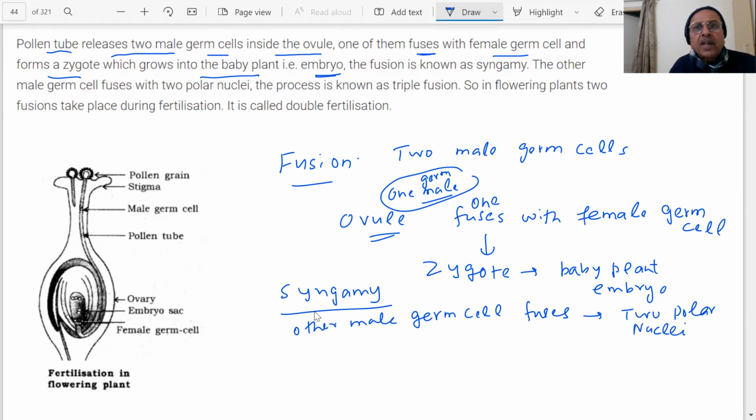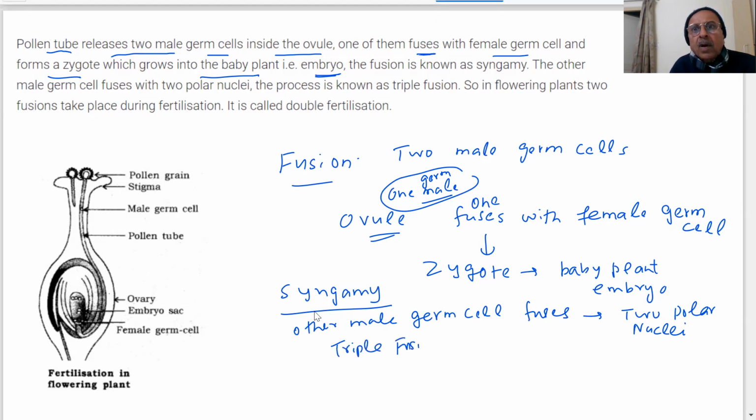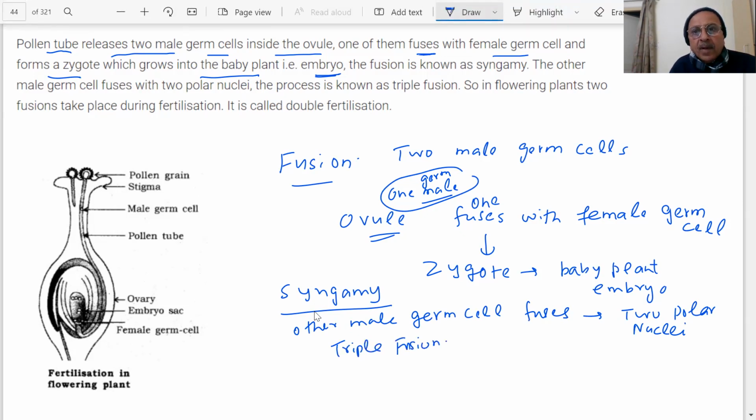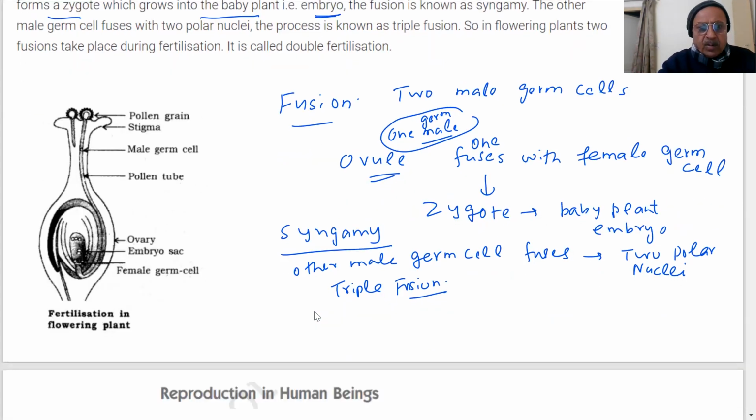So two polar nuclei, this is called triple fusion. So in a flowering plant, two fusions take place during fertilization. This is what we call as double fertilization. इस प्रोसेस को क्या बोला,